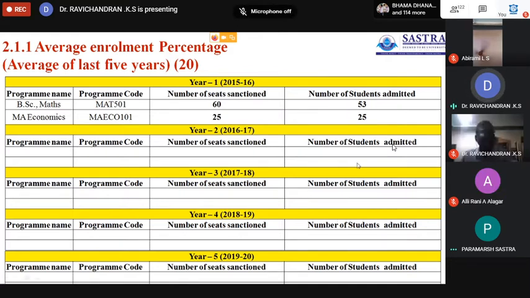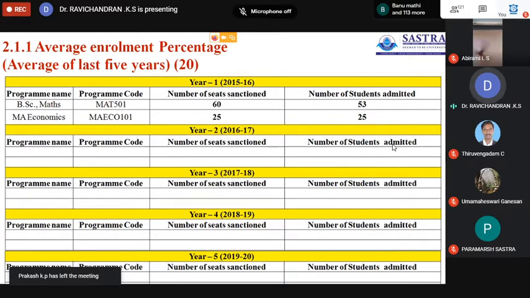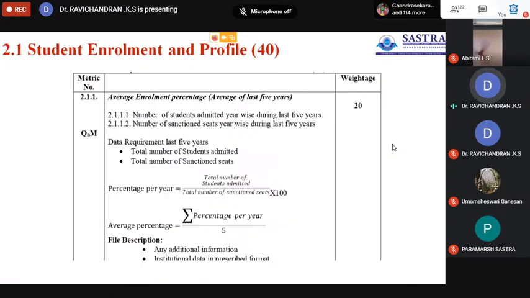For the number of students admitted, you find the total of column 3 and column 4, and each year you have to calculate the average percentage of admission made during 2015-16, which is equal to the number of students admitted during 2015-16 divided by the total number of seats sanctioned. This is the formula we have to follow.